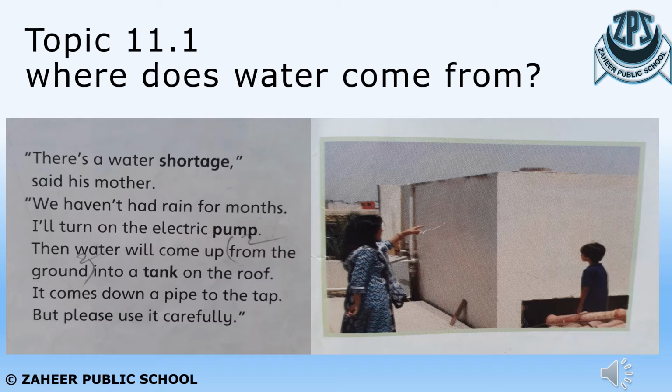She said that she's going to turn on the electric pump so the water will come up into the tank and come down the pipe to the tap so he can use it from the tap. She also warned him to use it carefully, because wasting water also causes a shortage of water.